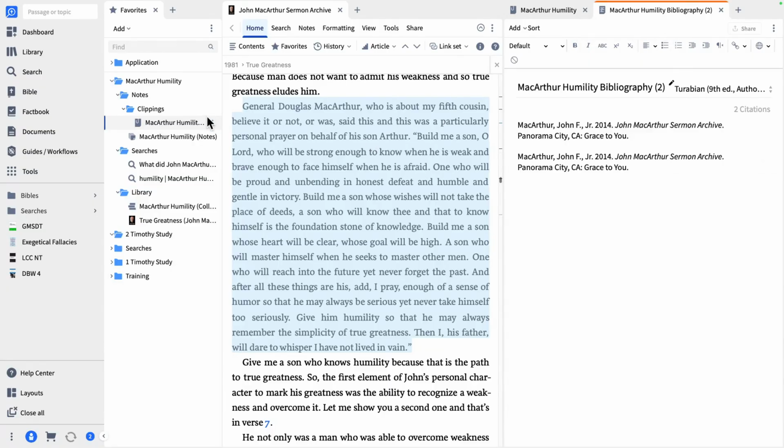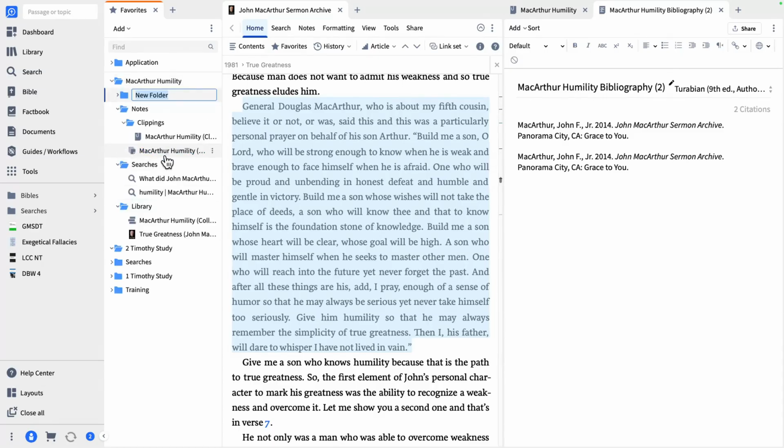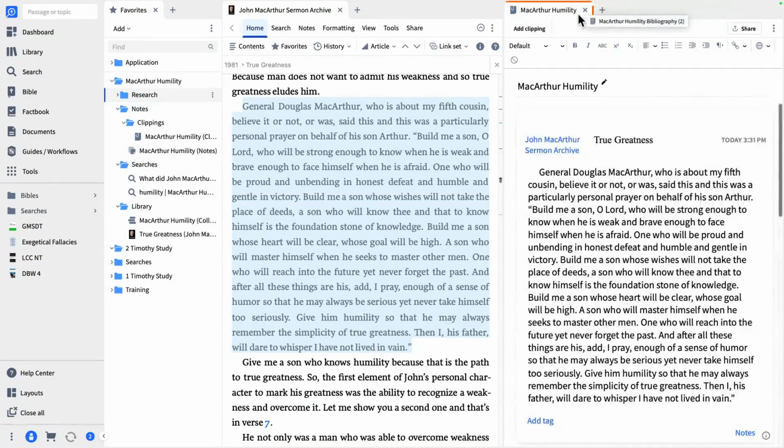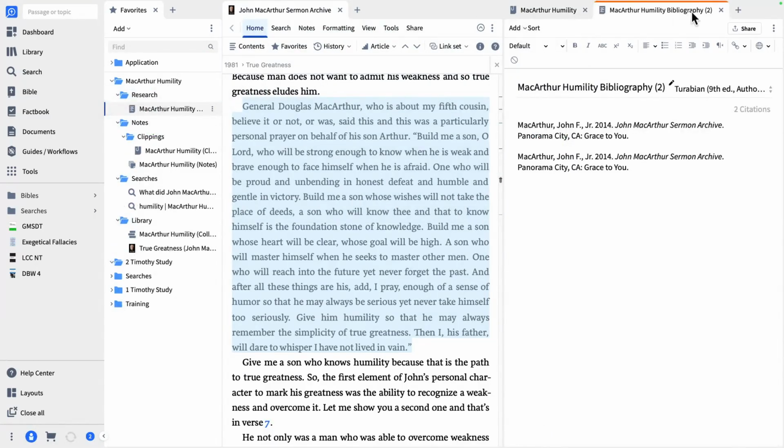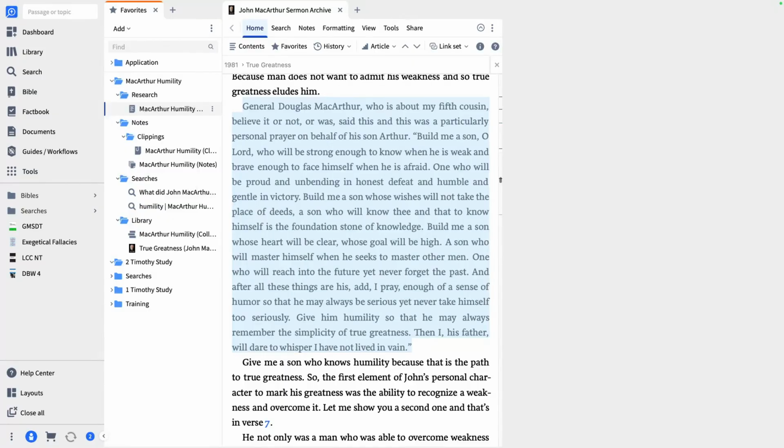And maybe if you had a research category, let's add that in here. Let's go to our drawer, add a folder, and this one will say research. Okay, and we're going to drag our bibliography document over to research so that we can continue to build on that as well. Okay, you've got all these tools now that are able to bring this in for you and save this information for you.